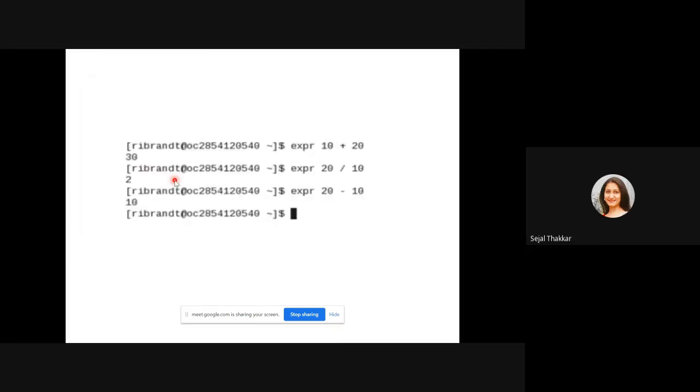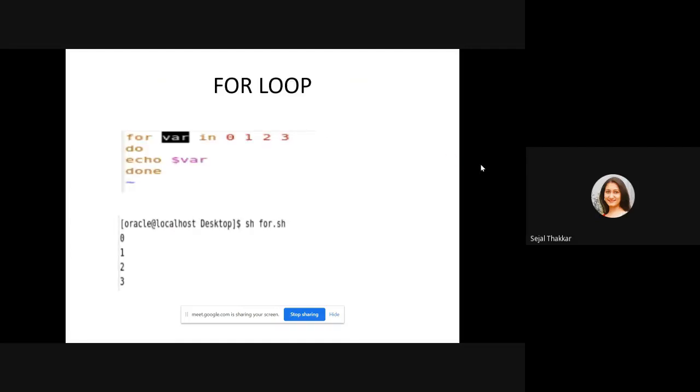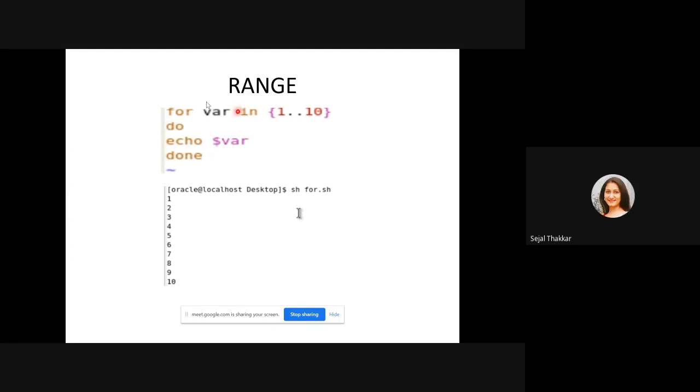Now for loop. You can see here, using expr, you can do any kind of arithmetic operations. For variable in 0, 1, 2 and 3, you can give the range: echo $variable, done. So it is going to print the value of variable 0, 1, 2 and 3. It has given the range and is printing. You can give even a range using {1..10}. It means it is going to print the values 1 to 10.